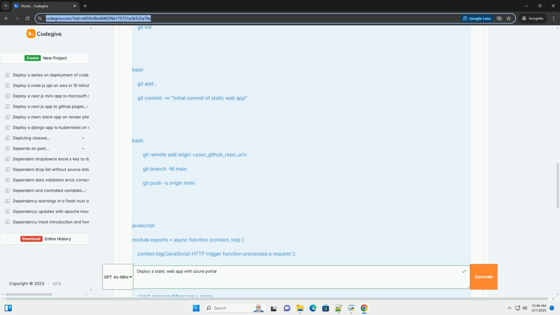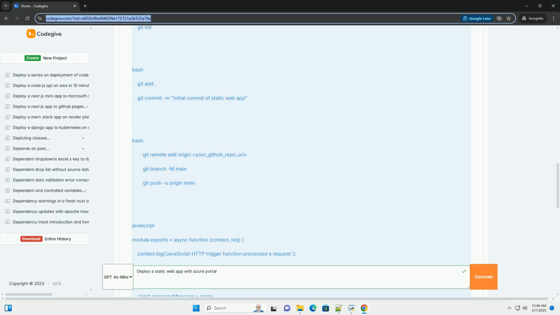Advanced features and configurations. Custom domains: to configure a custom domain name for your static web app, go to the custom domains section in the Azure portal and follow the instructions. You'll need to update your DNS records to point to your static web app. Authentication and authorization: Azure Static Web Apps offers built-in authentication and authorization with providers like GitHub, Twitter, and Azure Active Directory. Configure these providers in the authentication section of the Azure portal.